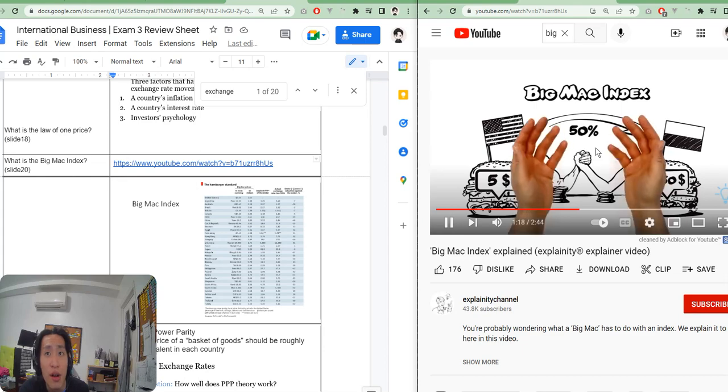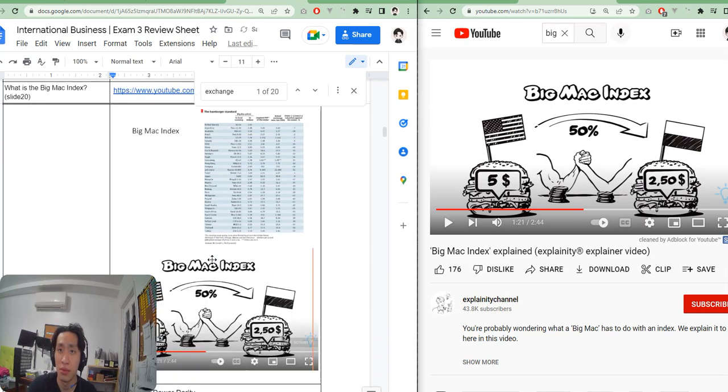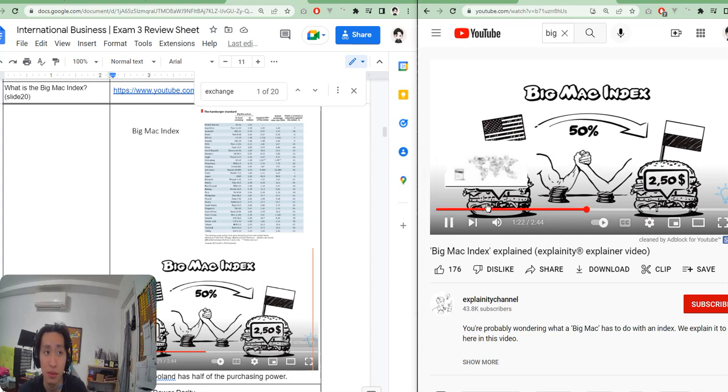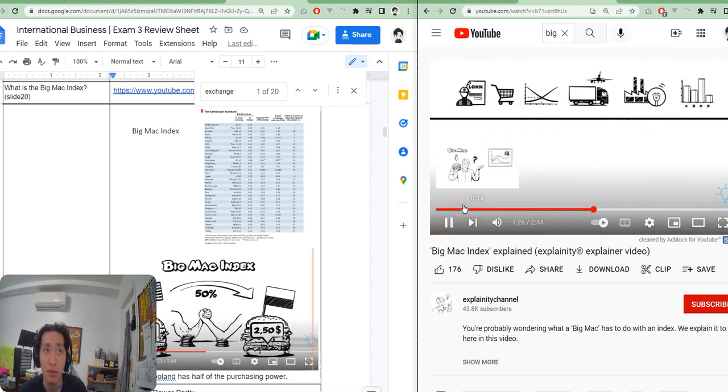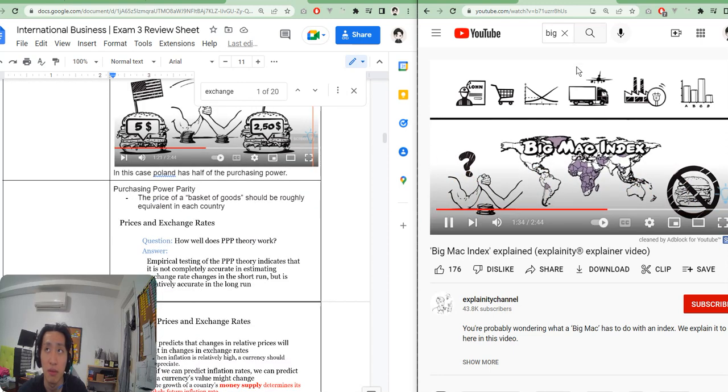But a Big Mac is only a very rough indicator of a currency's value. It disregards too many different factors that affect the price. Besides, in some countries, Big Macs aren't even sold. So commenting on the purchasing power of those countries using this index would be impossible.